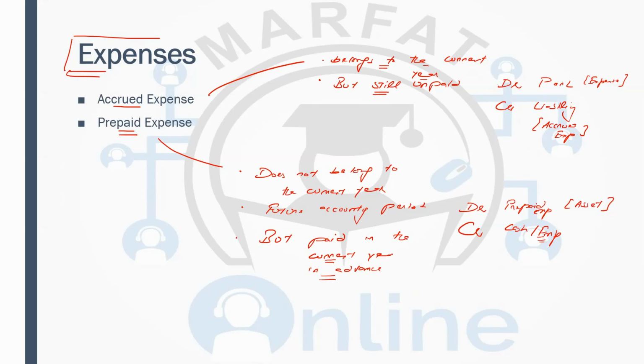Now if this thing is coming to your mind, which asset is it? Simply, it is a current asset, because you are going to receive the services within 12 months. Similarly, if you have the accrued expense, it is going to be a current liability, because it is supposed to be paid within 12 months.